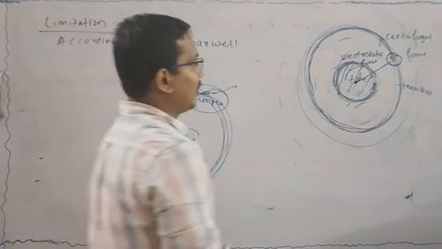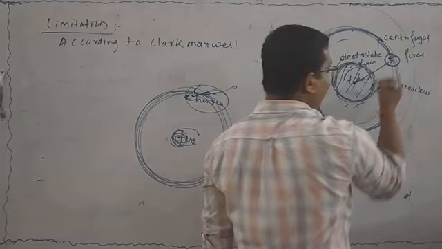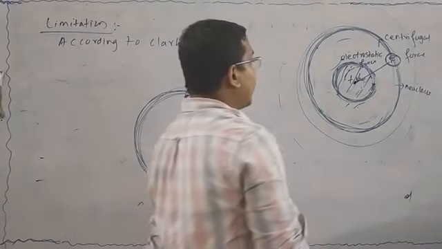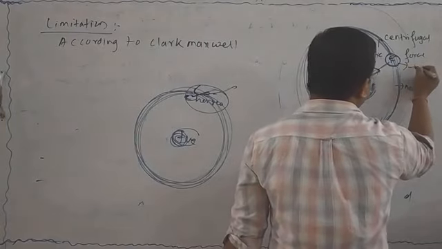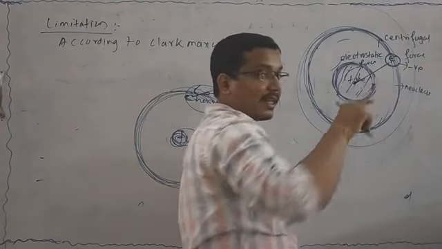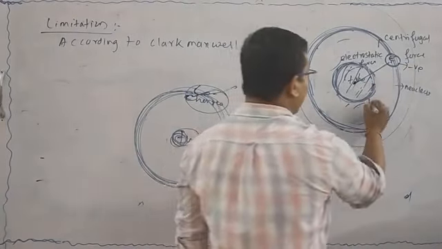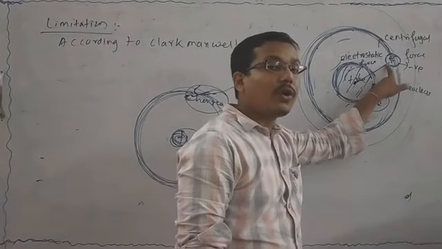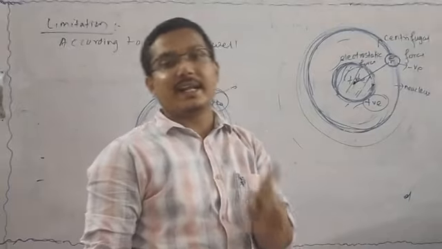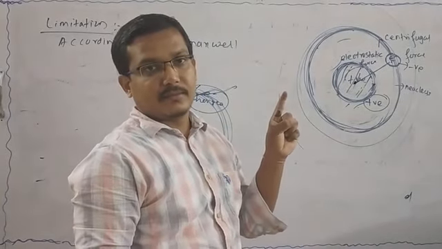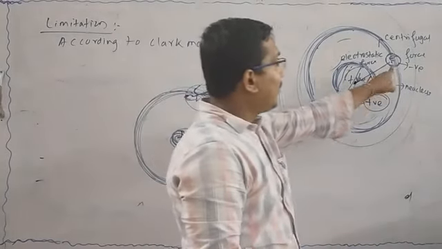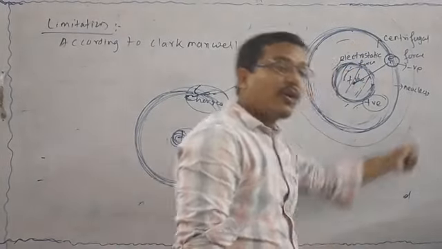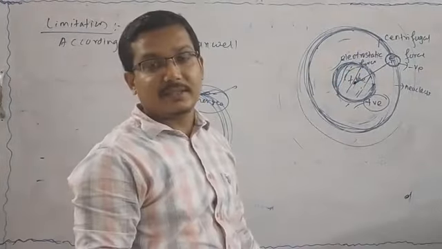Remember, according to Rutherford, electrons are not stationary, they revolve around the nucleus. Here, the electron having negative charge revolves around the positive charge. That means they are opposite to each other. That means the electron always loses energy. If the electron always rotates around the nucleus, then it always loses energy.